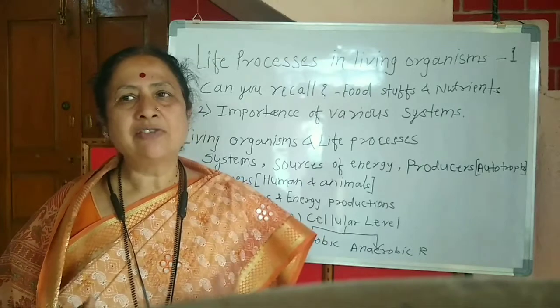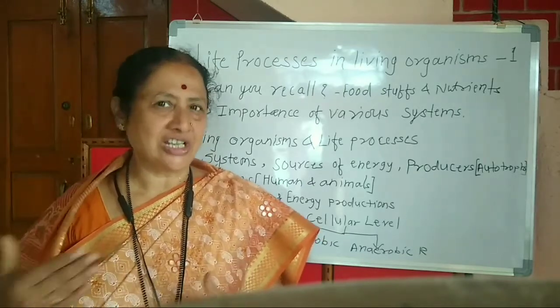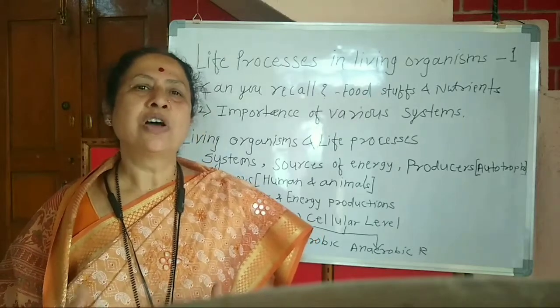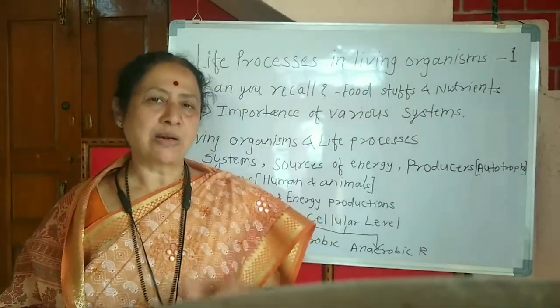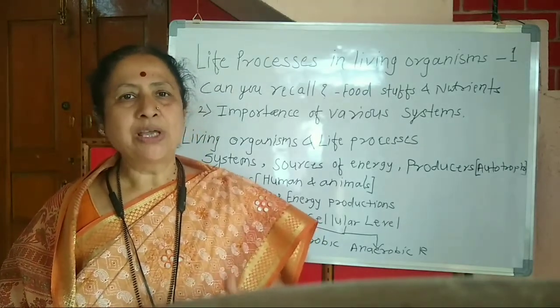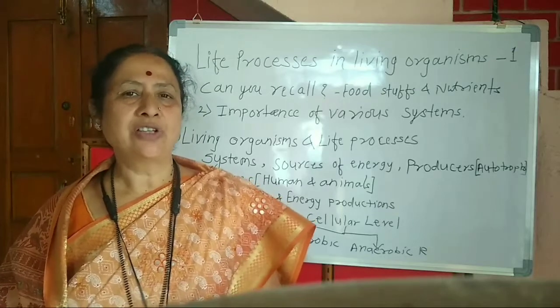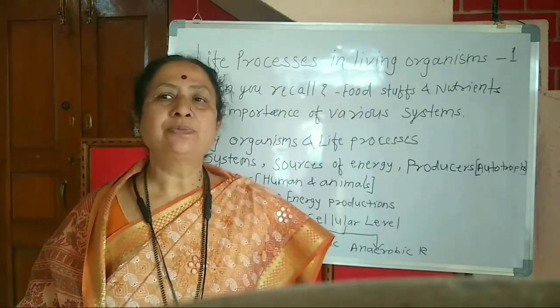As in the defense system, soldiers are there, then officials are there, in the same way the need for energy is served by carbohydrates first, then come the proteins, and thereafter the fats. In this way, energy is derived.